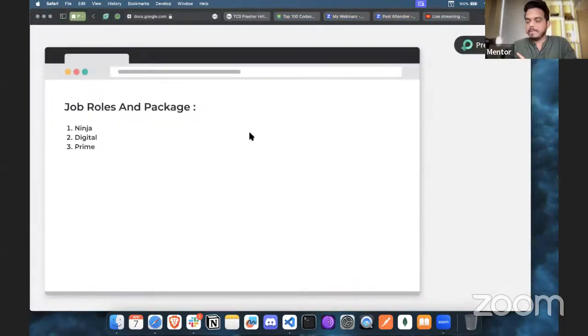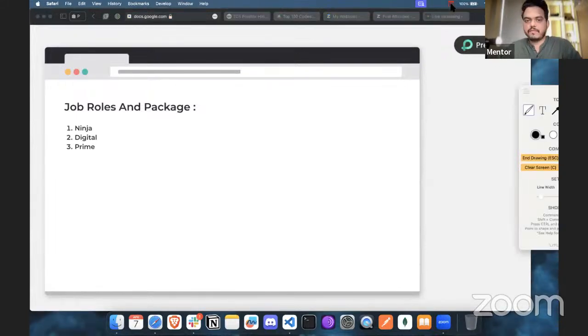So let's say if you only clear the foundation round, I assume you should not settle for that, but it totally depends on the number of students who applied this year and how many vacancies they have.